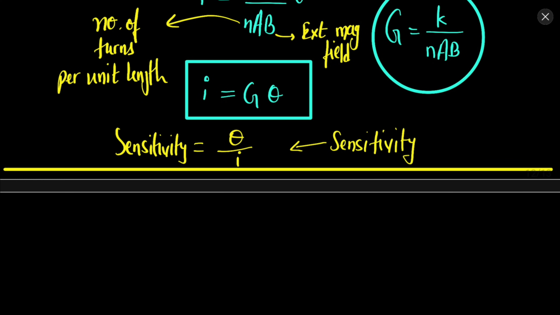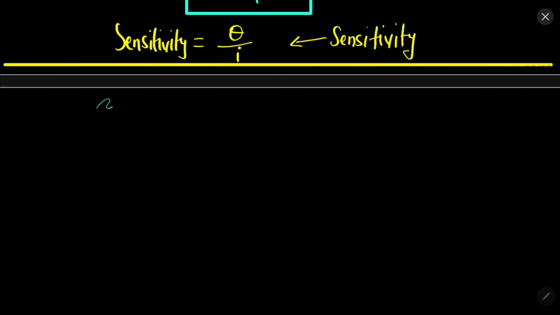Now we can do two things. We can have a galvanometer in which we apply the resistance in parallel, and we can have a galvanometer in which we apply the resistance in series. So the galvanometer will get converted into an ammeter or a voltmeter because of that. So first of all, let's try to understand the concept of ammeter and voltmeter.